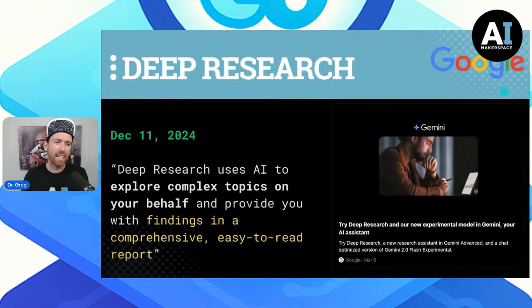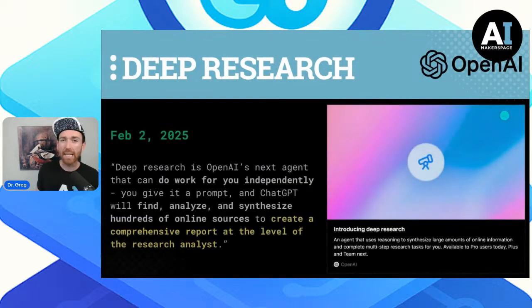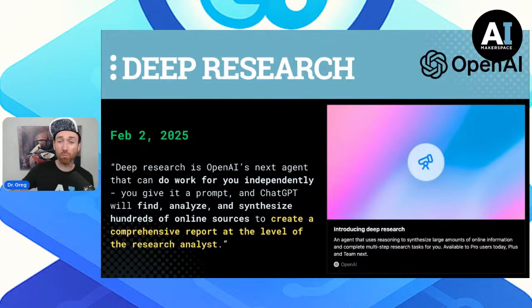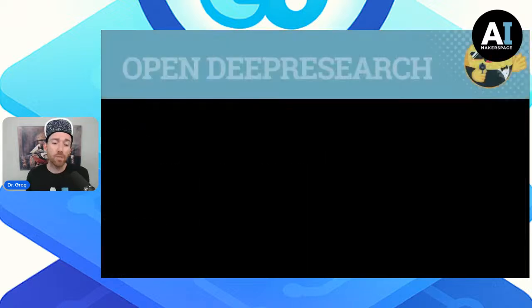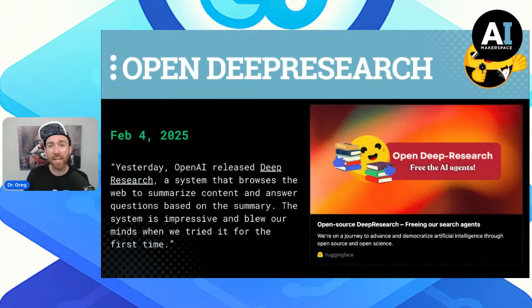So last December, Google came out with Gemini, producing easy to read, comprehensive reports, the deep research Gemini capability. OpenAI in February came out with deep research through ChatGPT. Again, comprehensive reports. We saw an open source version come out just a couple days later from the Hugging Face team.